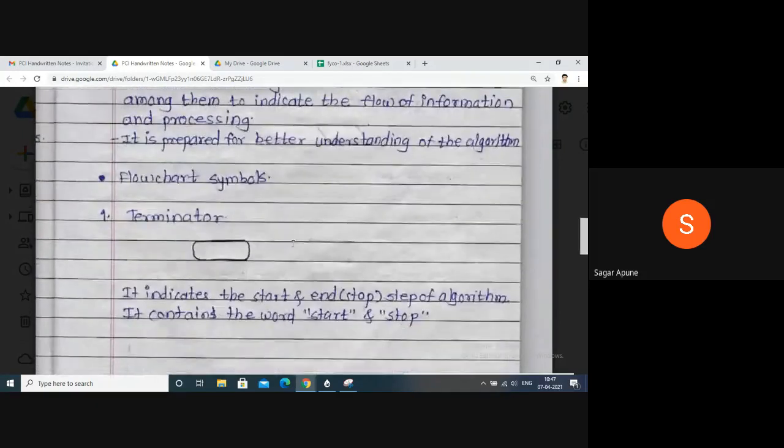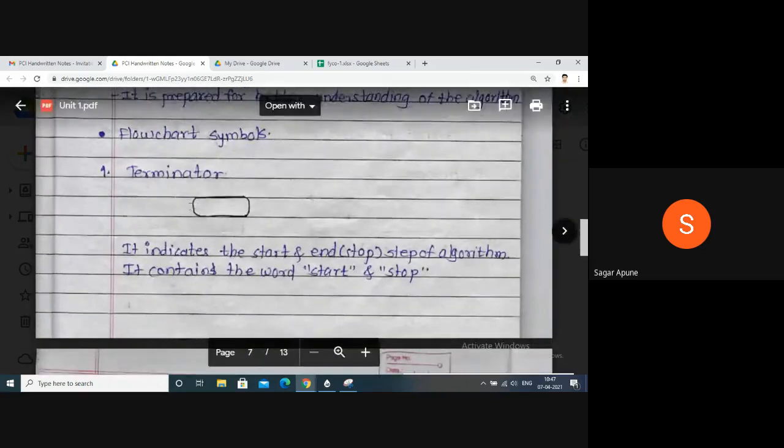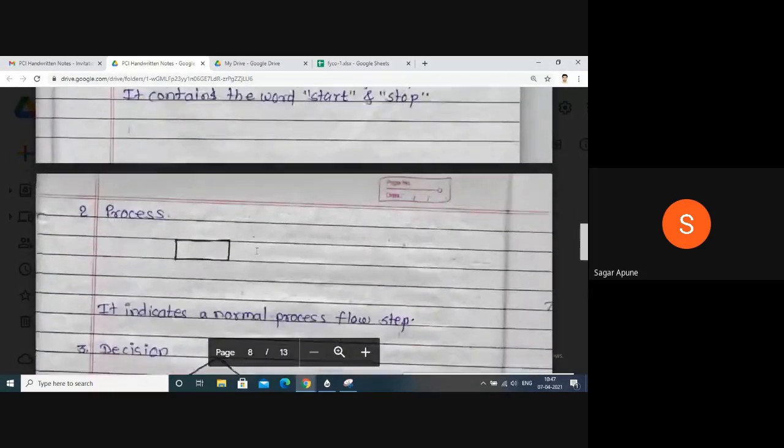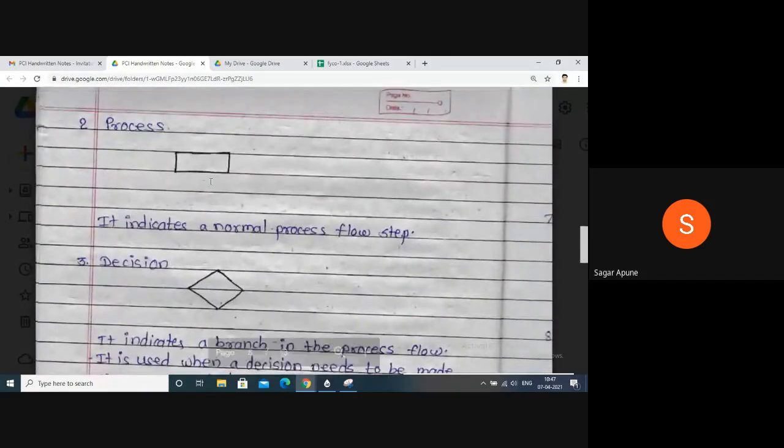What are some of the symbols? The first one is the terminator. The terminator represents the first step and last step, that is the start and stop steps. Next is process. You can represent a process by using a rectangle. It indicates normal process flow.